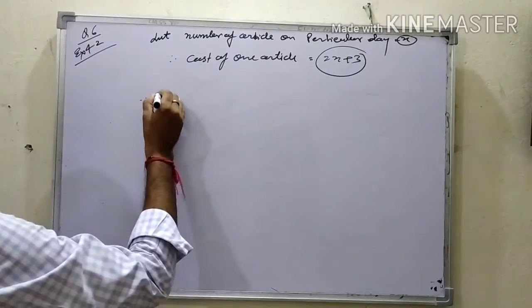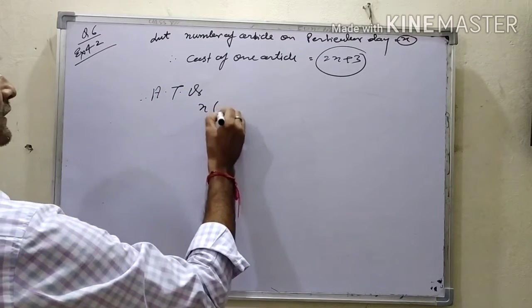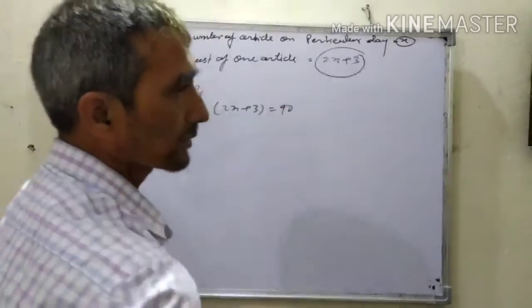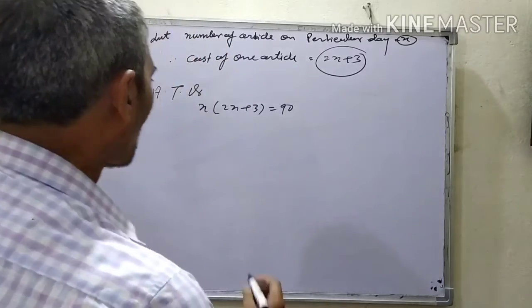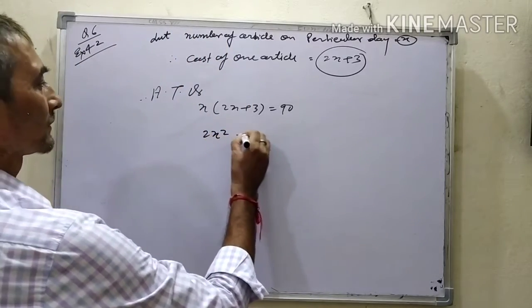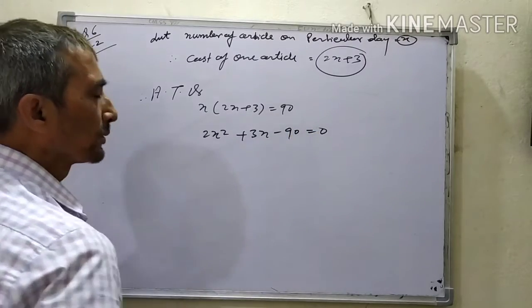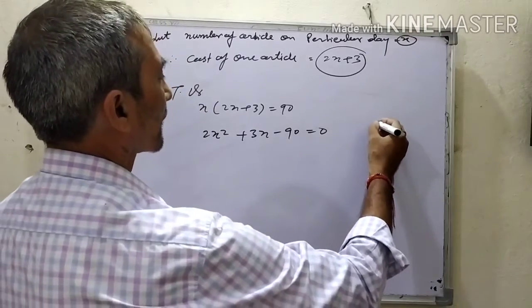Therefore total cost: x into 2x plus 3 equal to 90. Given, the total cost on that day is equal to 90. Therefore 2x square plus 3x minus 90 equal to 0. Now I am going to factorize it. 90 times 2 is 180,